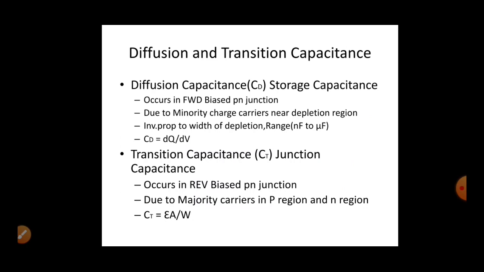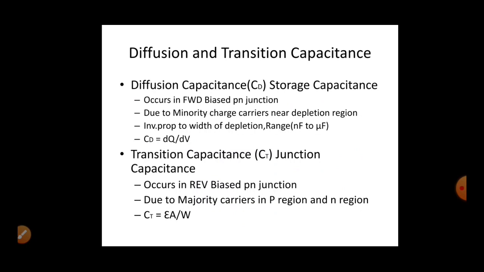So this transition capacitance is always due to majority carriers in the p region and n region, and the mathematical expression of transition capacitance is CT equal to epsilon A by W, where W is the width of the depletion region. In normal capacitance, which you could have studied in 12th standard, the expression is epsilon A by d, where d is the distance between the two metallic plates. Here the two metallic plates are nothing but the majority carriers, that is electrons and holes. So W is the width of the depletion region.